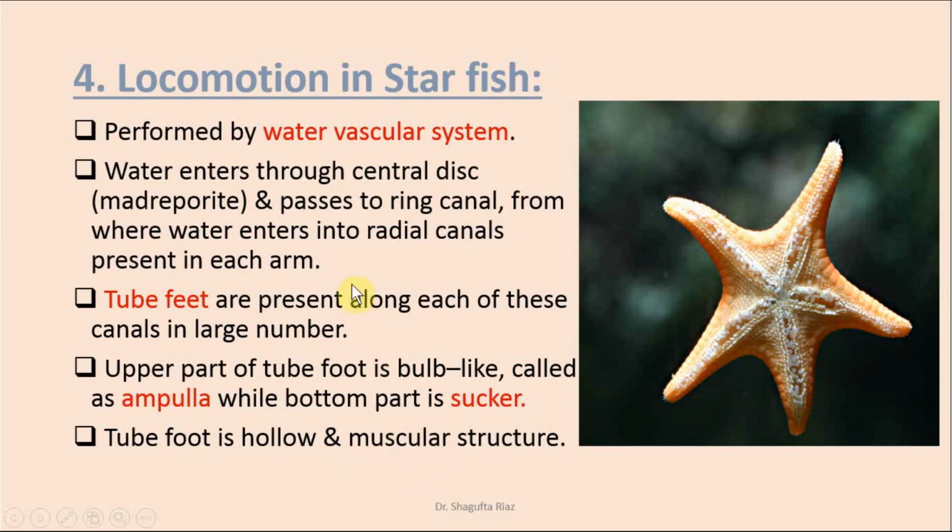As it is hollow, when the water enters into the canal, it comes into the ampulla, and the muscles present in the ampulla contract, and the water enters into the sucker, and it acts as a vacuum and attaches the starfish to the rock or the substratum. When the muscles present in the sucker contract, the water is pushed back into the ampulla, and the starfish releases that substratum or rock to move in the forward direction.